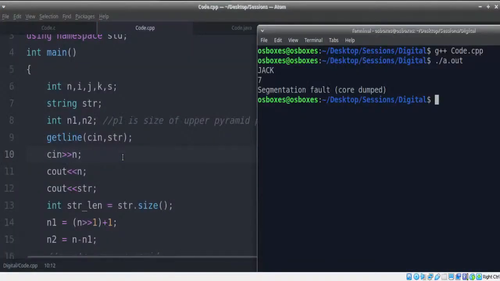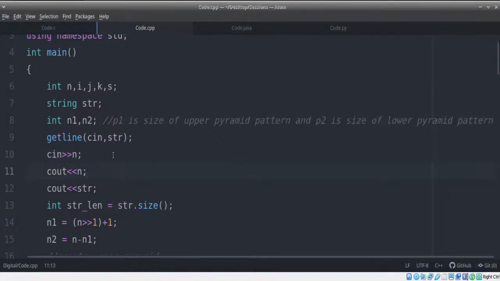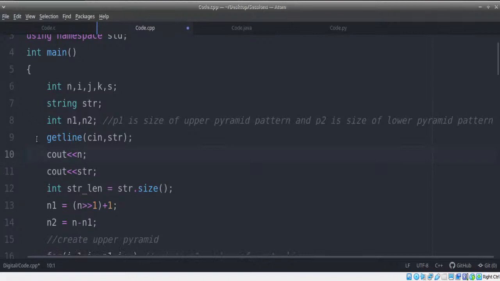Now if you try running this, let's take a look. I'll use Jack and then 7. Now what has happened? Did it work? First I'll take Jack, then I'll take 7. Did it work? No. Something's still going wrong, right? We're somehow figuring out that none of our programs work.